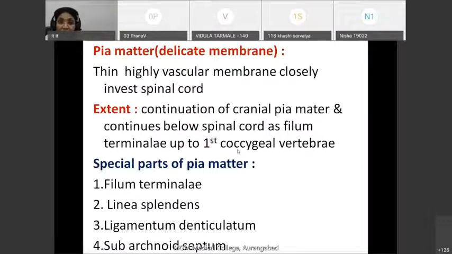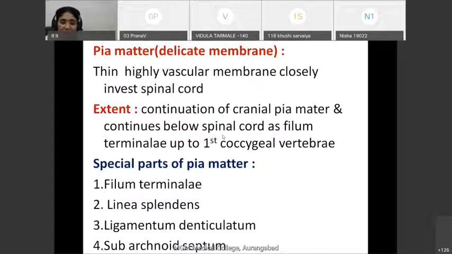Thus, dura mater ends at the level of the second sacral vertebra. Arachnoid mater ends at the level of the second sacral vertebra. And the pia mater ends at the level of the first coccygeal vertebra. And the main spinal cord ends at the level of the lower border of the first lumbar vertebra.